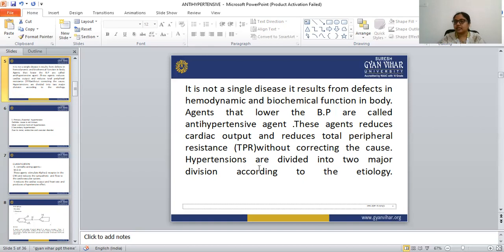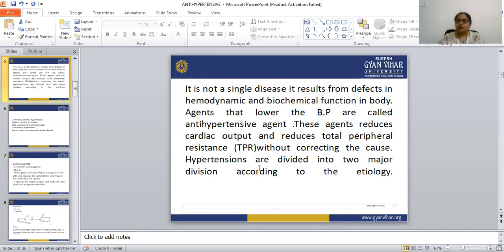Hypertension is not a single disease. It results from defects in the hemodynamic and biochemical function in the body. When the hemodynamic and biochemical function is defective inside our body, at that time hypertension occurs.